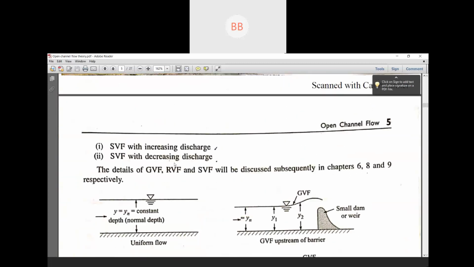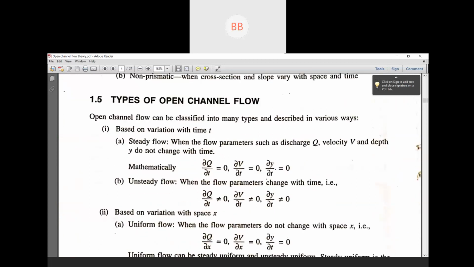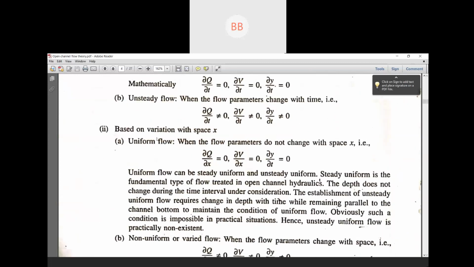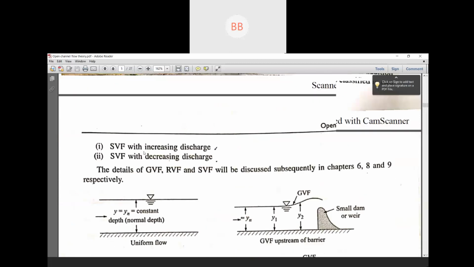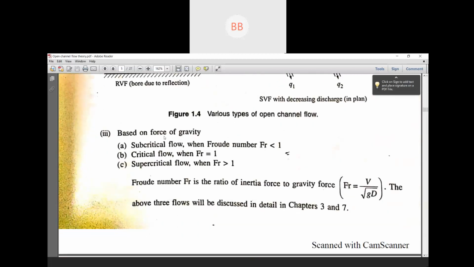So what we are discussing is the types of open channel flow. The first one is based on variation with time, that is steady or unsteady flow. The second one is based on variation with space, or you can say distance. Here we have discussed uniform flow and non-uniform flow. And the third one is based on the force of gravity, which is related to your Froude number.